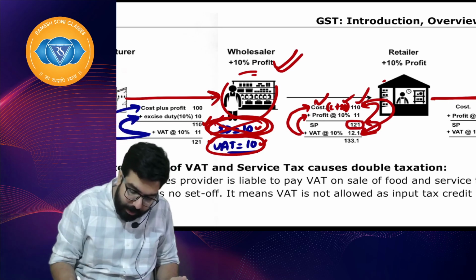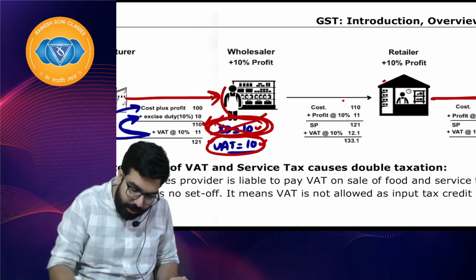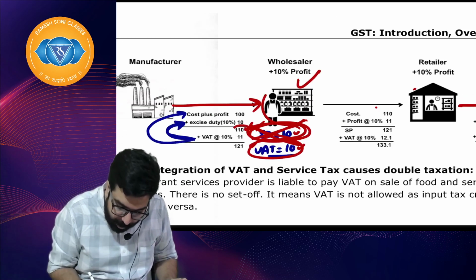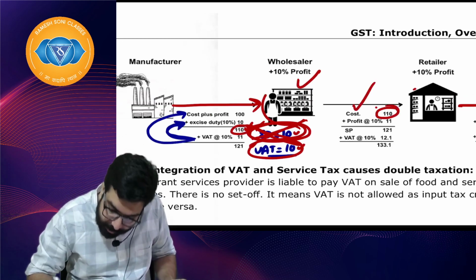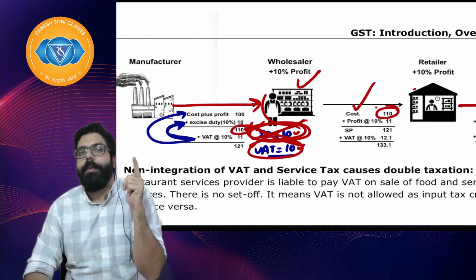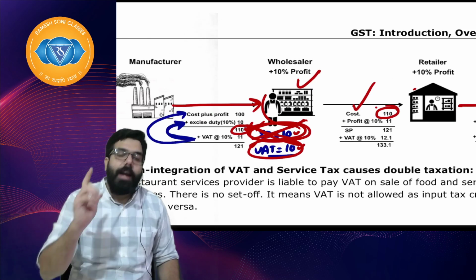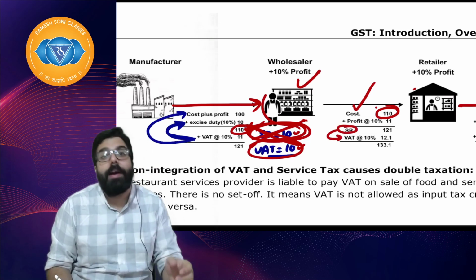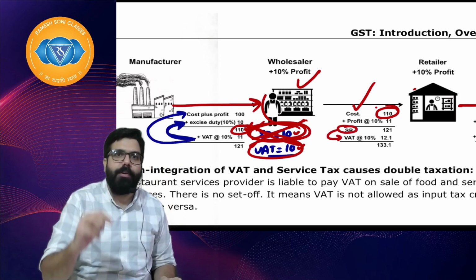I hope everyone is clear. See, this dealer is not getting any credit of excise duty. When he is not getting any credit of excise duty, for him cost is how much? 110. 110 already includes 10 rupees of excise duty, and on this total again VAT is charged, so again tax on tax is happening. I hope everyone is clear.